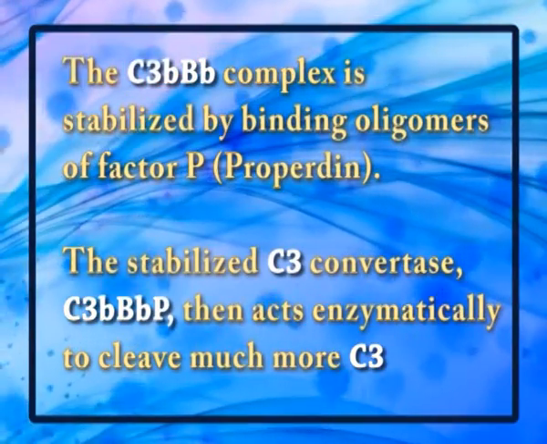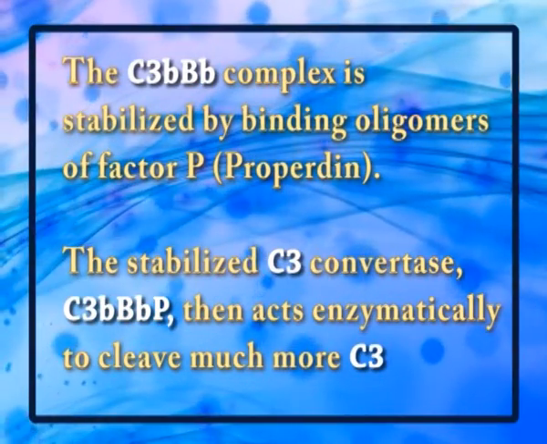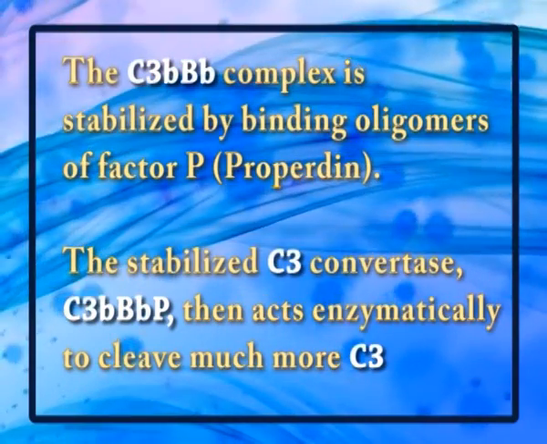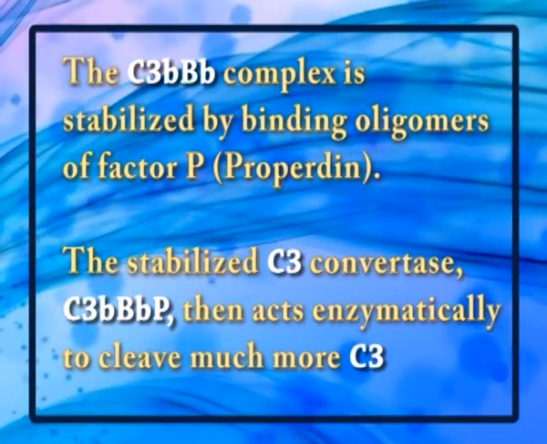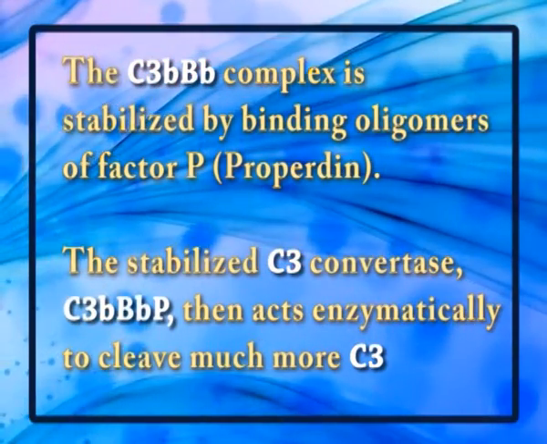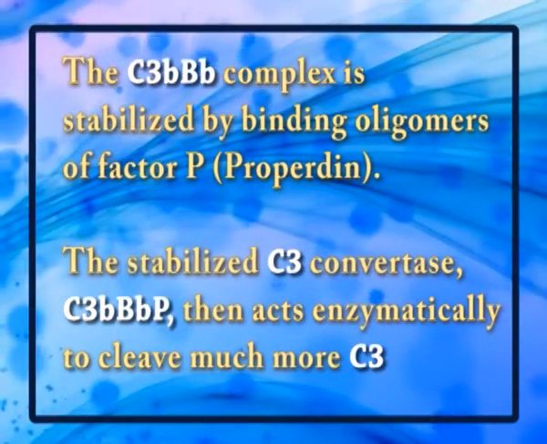The C3bBb complex is stabilized by binding oligomers of factor P, properdin. The stabilized C3 convertase then acts enzymatically to cleave much more C3, some of which becomes covalently attached to the same surface as C3b. This newly bound C3b recruits more B, D and P actively and greatly amplifies the complement activation.